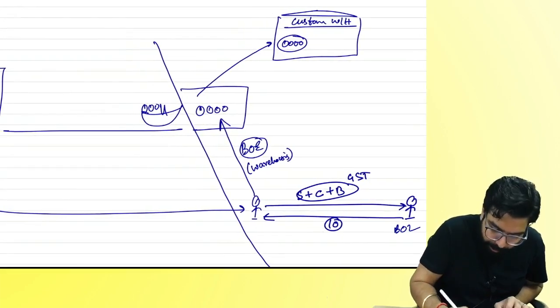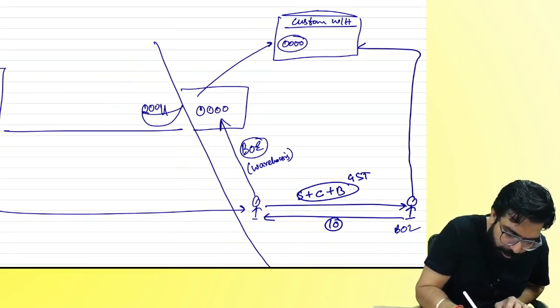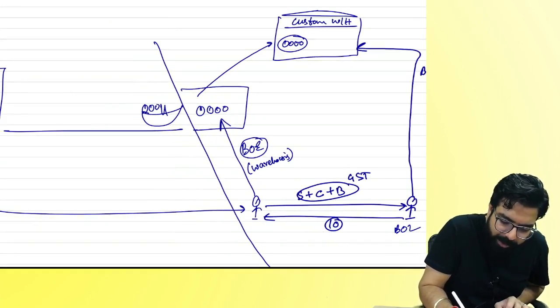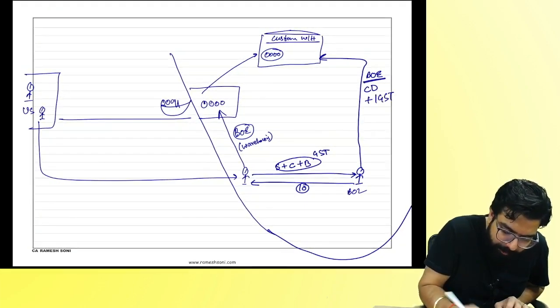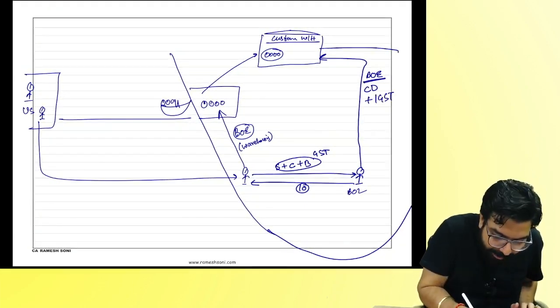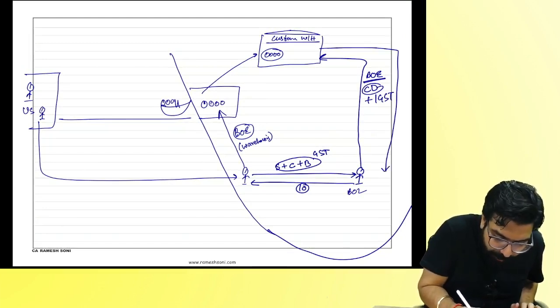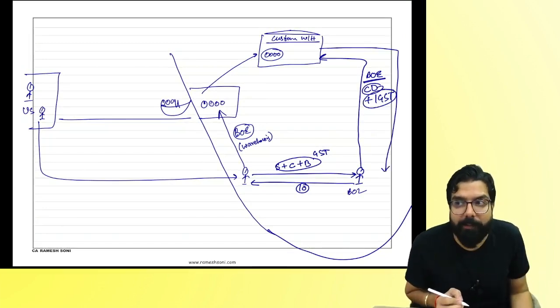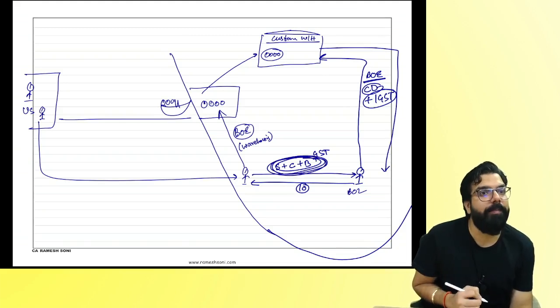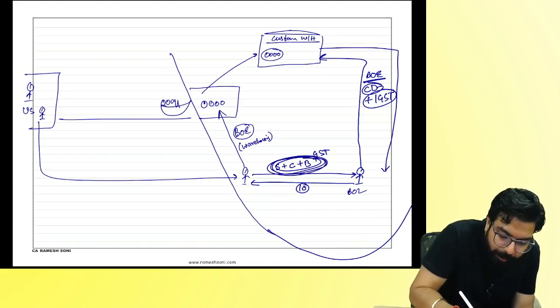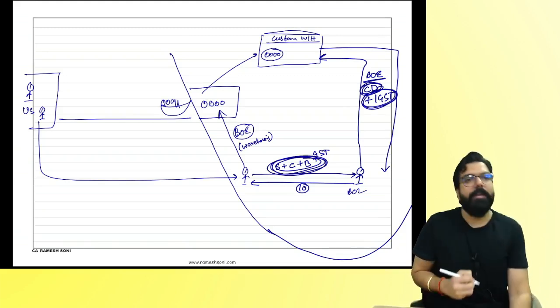You know what will happen? When he or she will go to the custom port, they will also file a bill of entry. Plus they have to pay custom duty. Plus they have to pay IGST. When they are clearing the goods, they have to pay custom duty and IGST. Now tell me one thing. Is GST coming two times or not? One, under the GST Act also I collected GST. Under the Custom Act, when you are paying custom duty also you paid IGST.